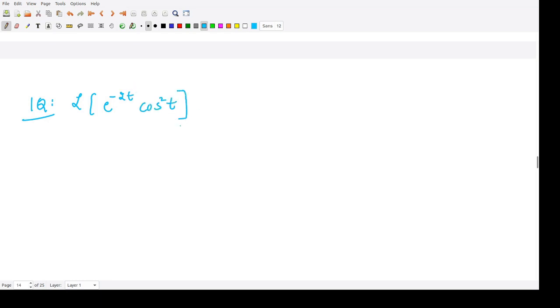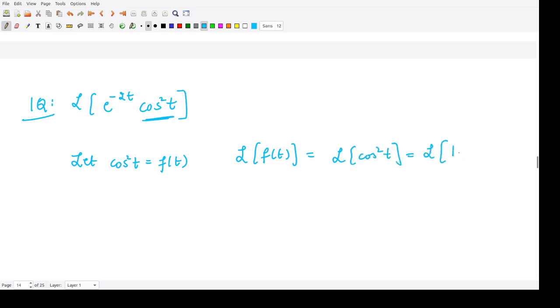So firstly our task would be to calculate the Laplace transform of this cos square t. So firstly we will calculate, let cos square t is equal to f of t, right? So the Laplace of f of t, that would be equal to the Laplace transform of cos square t. So firstly we'll convert this into double angle, so that would be 1 plus cos 2t divided by 2, and now we can take the Laplace transform.